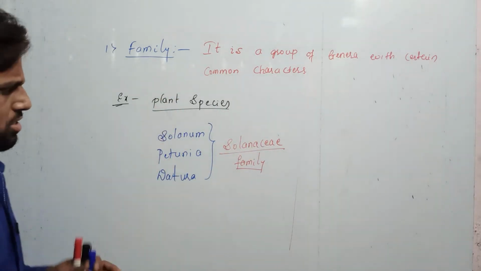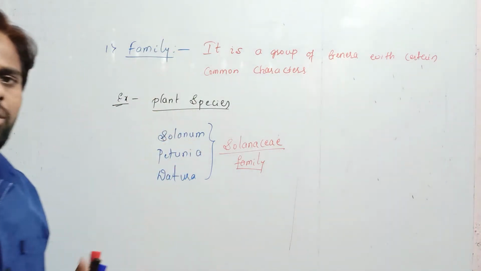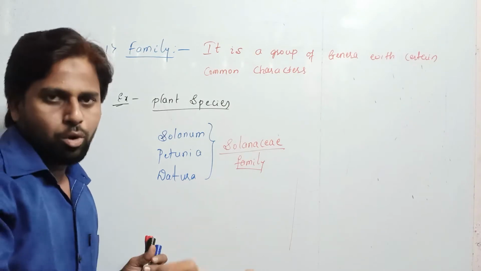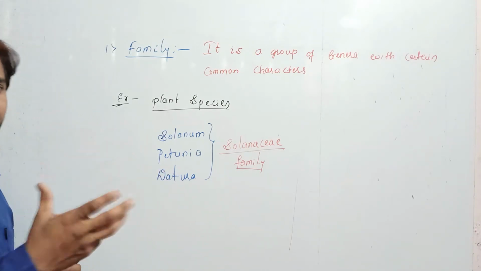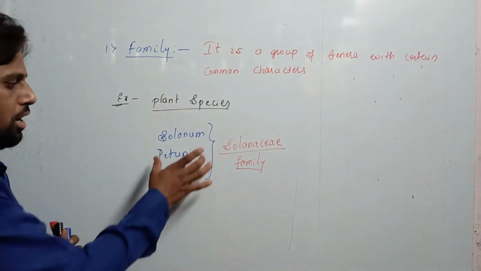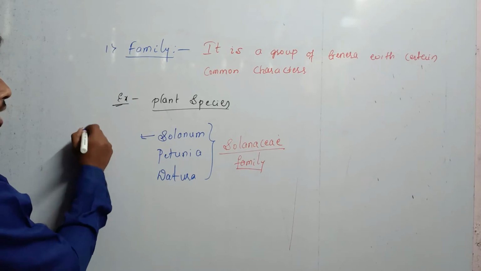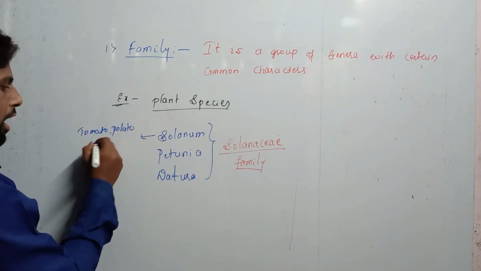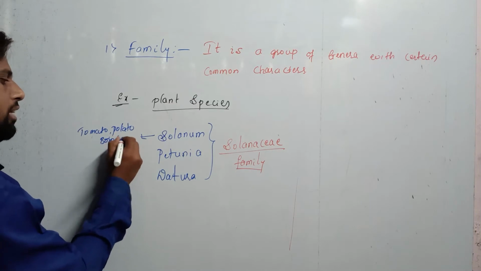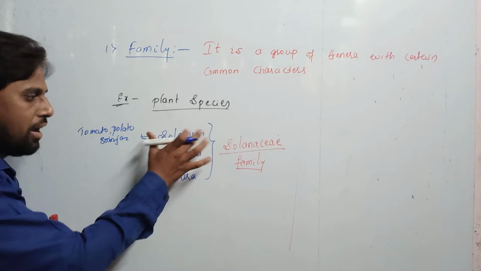Solanum is a genus which we have discussed already in the previous video, like Solanum tuberosum, Solanum lycopersicum, Solanum nigrum. Here we have seen tomato, potato and also brinjal. All the three different species come under the same genus.